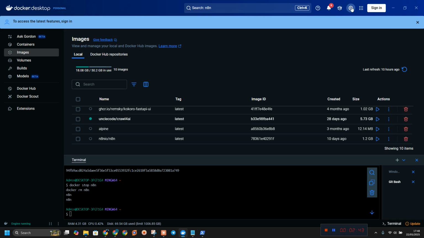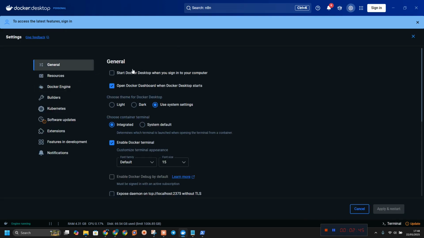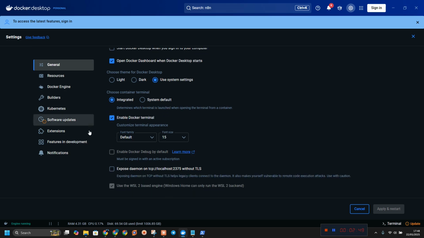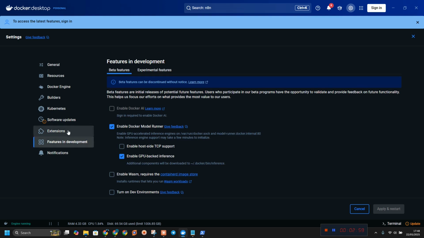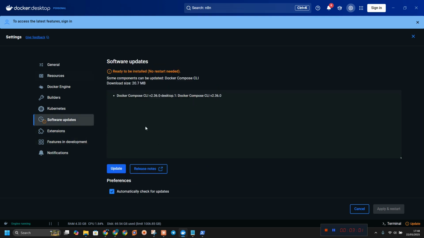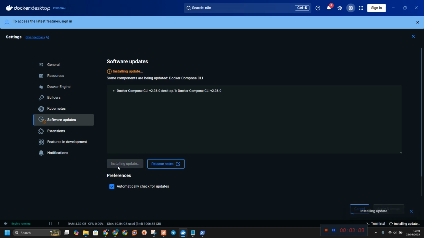So let us explore the settings. I want to check something. Start Docker. Make sure you just leave this one there. Use base engine while running. Future developments, please don't touch this. You can just try to update it. Compose, I don't know if you know that one. Just click on update and see what they're for.